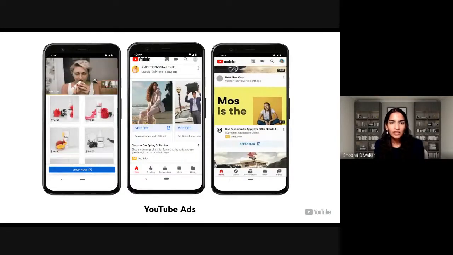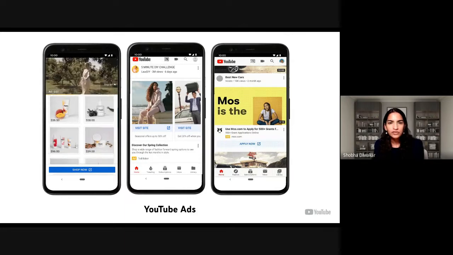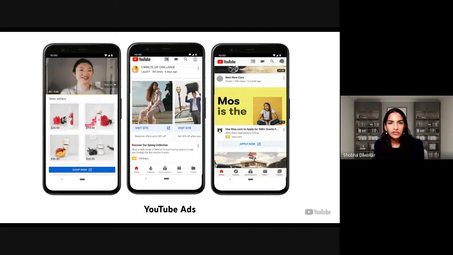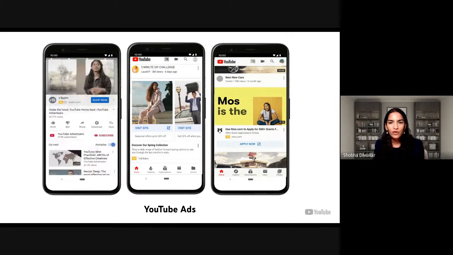YouTube ads are the ads which show up on all surfaces on YouTube. There are text, image, and video ads which are interspersed with the organic content on YouTube.